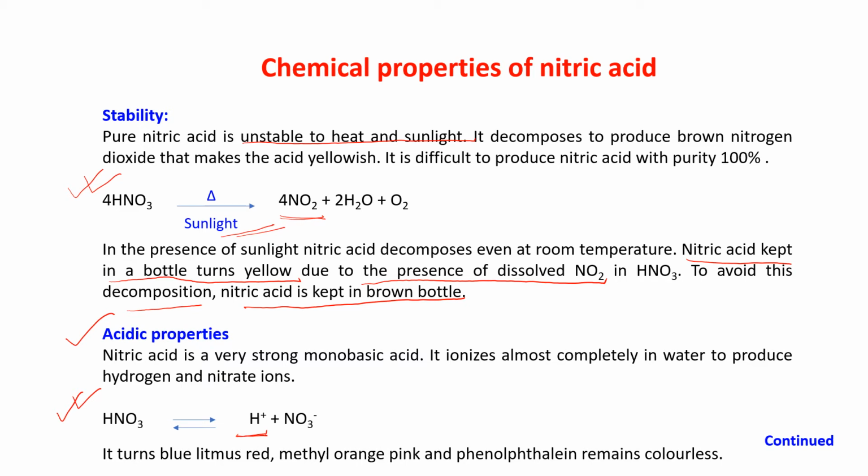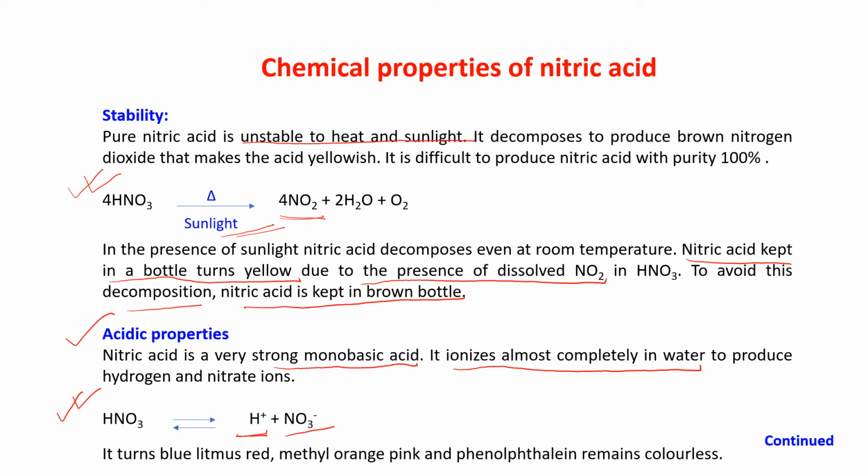Only one hydrogen ion means it is a monobasic acid, with only one positive hydrogen ion. So nitric acid is a very strong monobasic acid because it is fully ionized. See, this is NO3 minus and H plus. It is fully ionized, so it is a very strong acid, but monobasic. Monobasic means only one hydrogen ion. It ionizes almost completely in water.